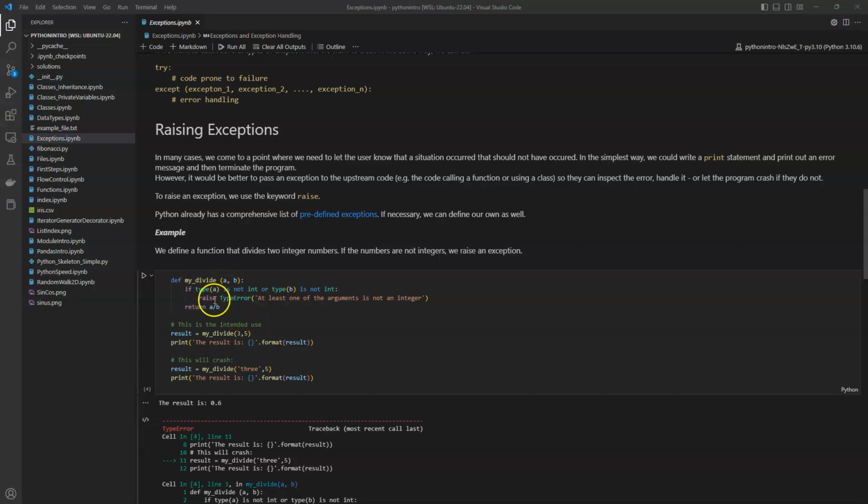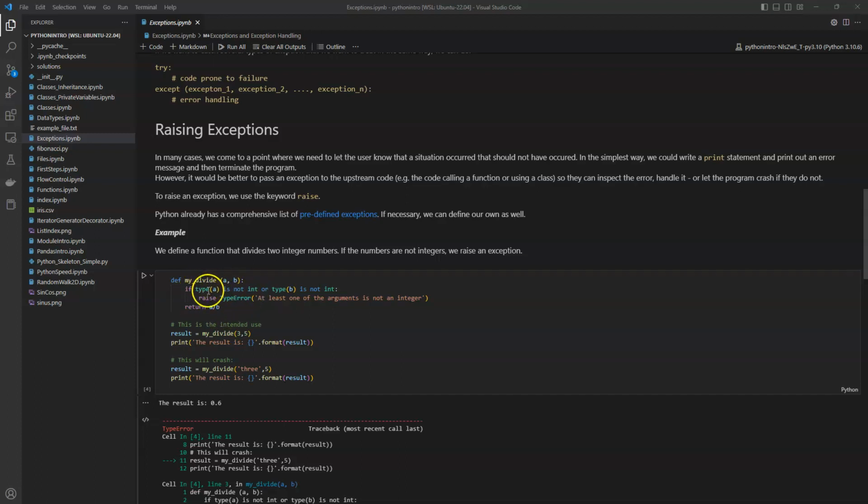Remember that we can use the type function to determine the type of a variable, and because of the dynamic typing in Python, this function as such doesn't make any assumptions about the type of a and b. So if we just use it like this, it could be floats or strings. But dividing strings, for example, doesn't really make sense. So we only want to do it for integers, or maybe we could also do it for floats.